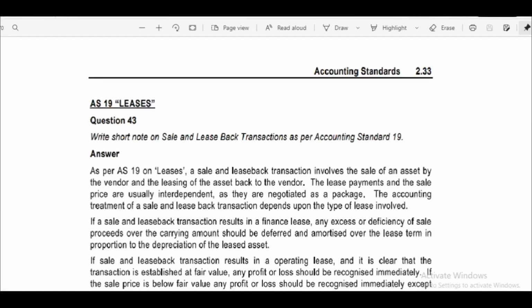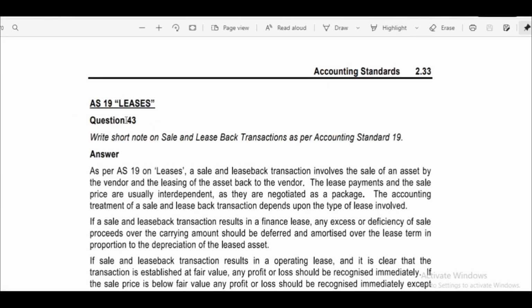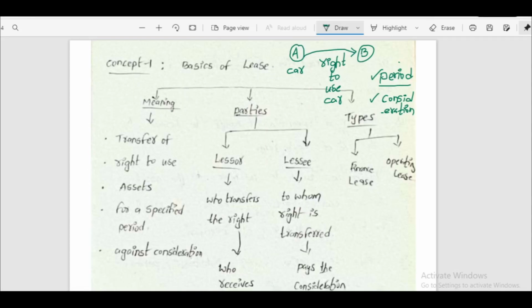Hello everyone, in this video we are going to study Accounting Standard 19, Leases. In this accounting standard, the first concept is the basics of lease. In the basics of lease we have to see the meaning of lease, who are the parties involved in a lease transaction, and what are the types of leases as per Accounting Standard 19.